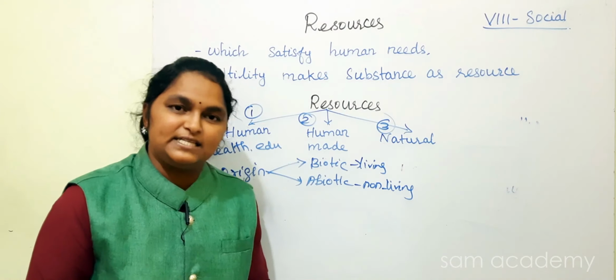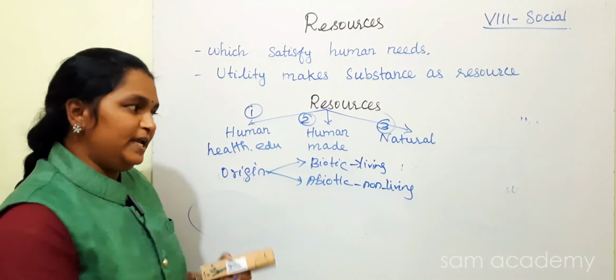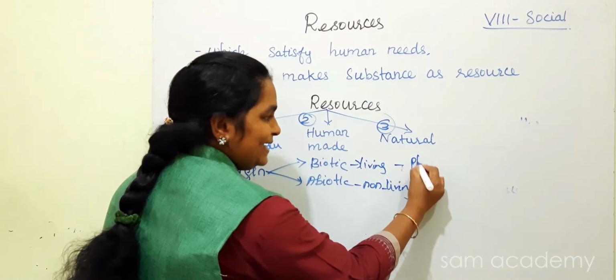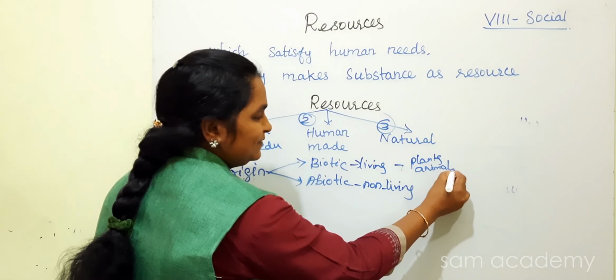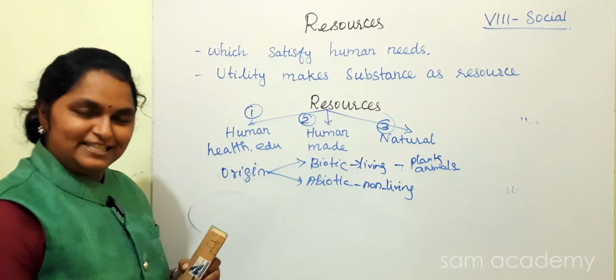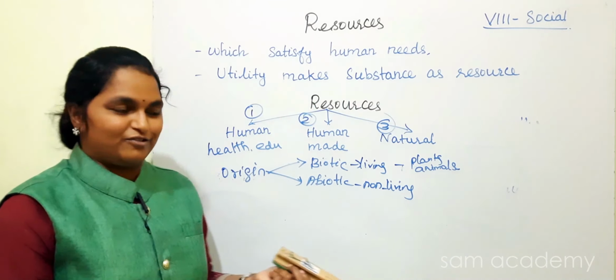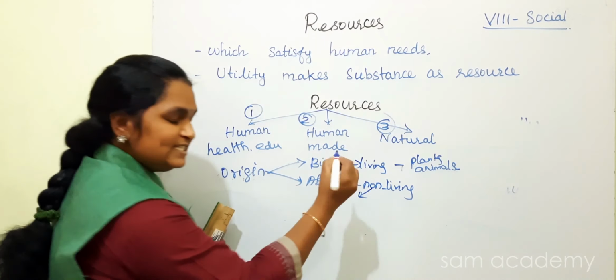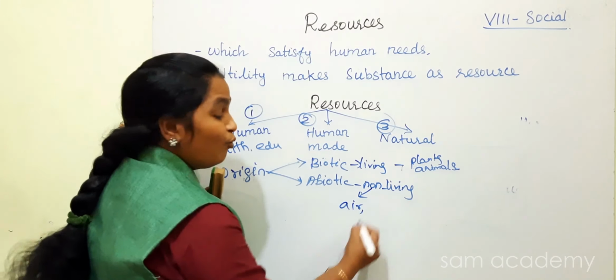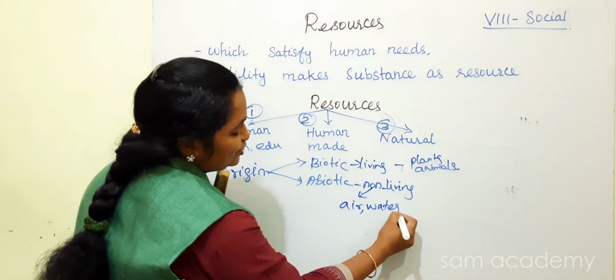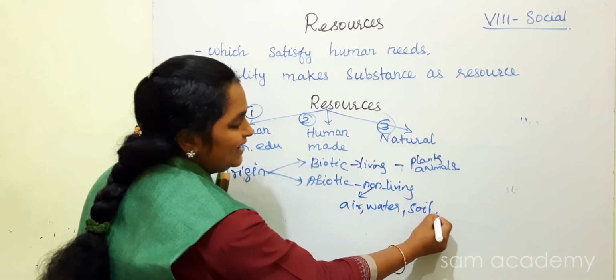What are the things that are living things? Can you tell me? Yes, all the plants, animals. These are living things. We are living things, of course. What are non-living things? Examples: air, water, soil, metal.